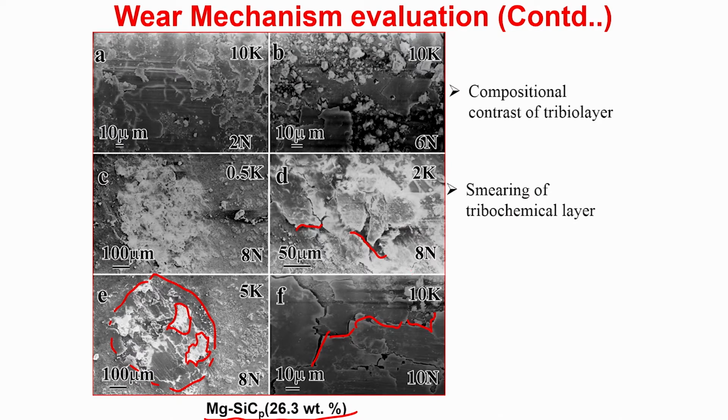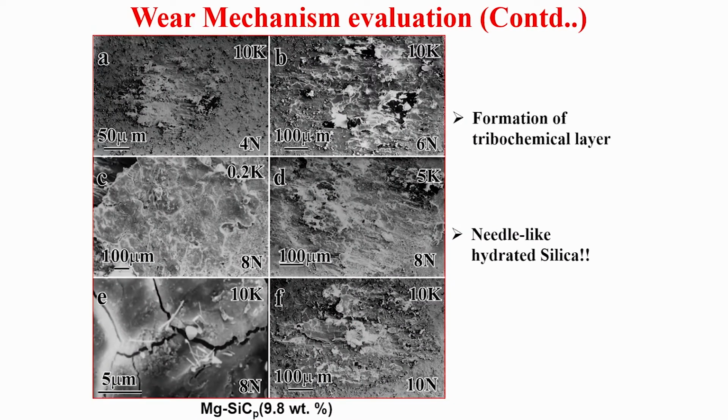In most of these, the fretting direction is like this. Many times you will see that cracking can be either along the fretting direction or normal to the fretting direction also. But overall, I repeat, there is a smearing of the tribochemical layer which is observed locally for all the compositions.